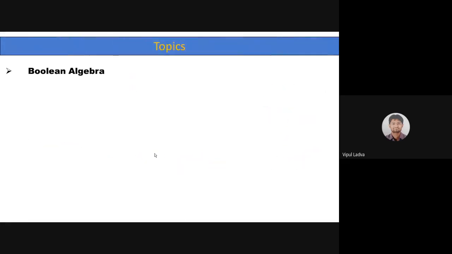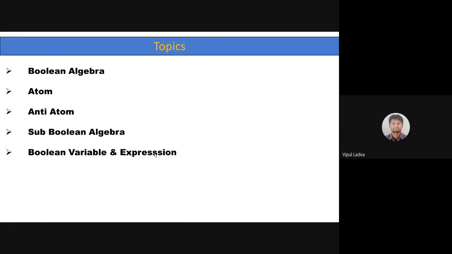Let me show you the definition of Boolean algebra. These are the topics which we are going to cover in this unit. Let me go through it quickly first: Boolean algebra, then atom, then anti-atom, then sub-Boolean algebra, Boolean variable and expression, min terms, and canonical form.